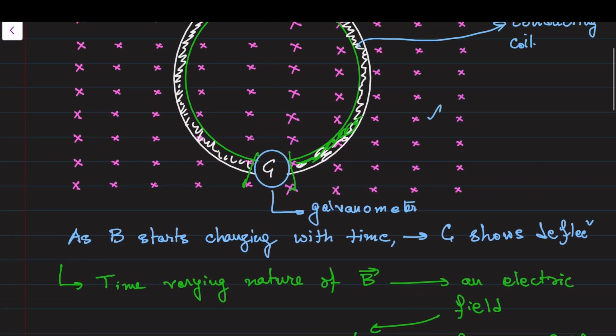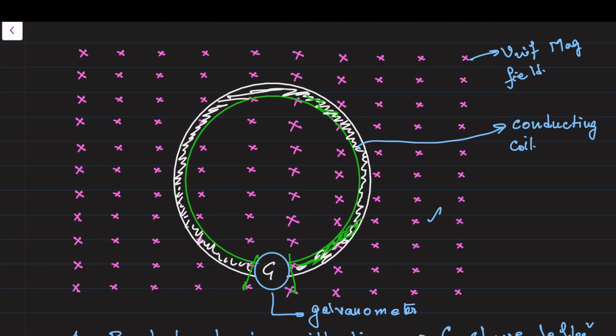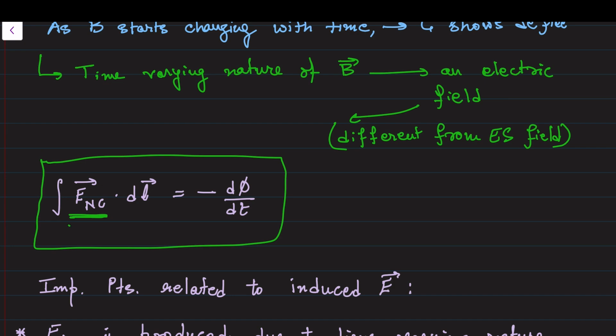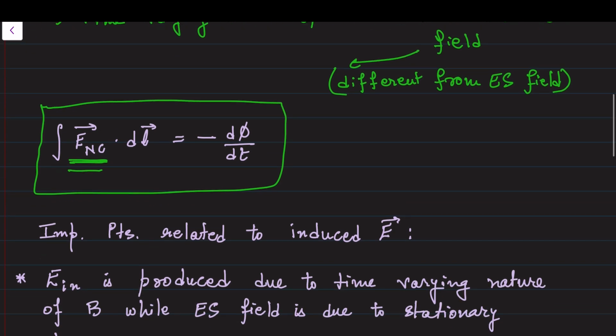So in short, I am summarizing it. When a conducting loop is placed in a uniform time varying magnetic field, a deflection is shown by the galvanometer. This experiment makes scientists believe that another type of electric field has been developed whose cause is the time varying nature of the magnetic field, and they call it the induced electric field or the non-conservative electric field. Now there are some important points related to this which I'll explain to you.